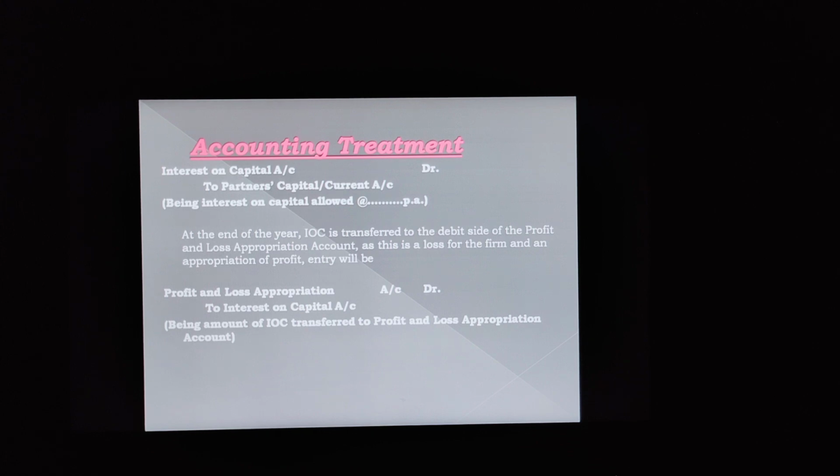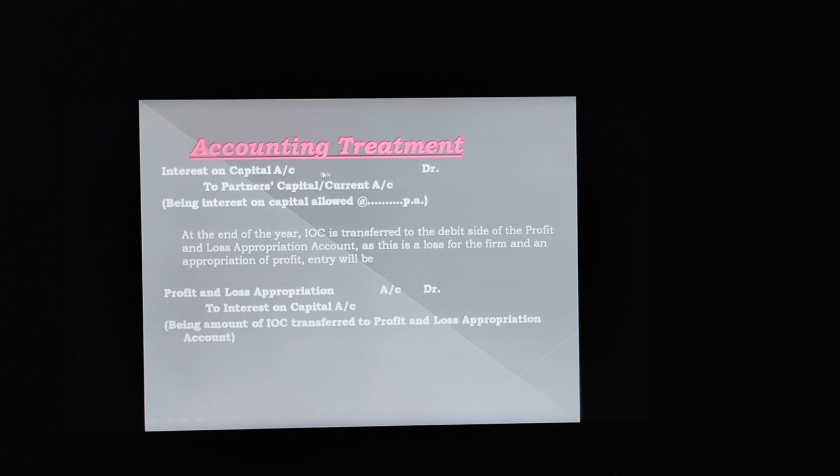So at the end of the year, interest on capital is transferred. Listen carefully, at the end of the year, interest on capital is transferred to the debit side of profit and loss appropriation account, as profit and loss appropriation account debit to interest on capital. Because this interest on capital is an expense for the firm, the firm will write it on the debit side, that is profit and loss appropriation account debit to interest on capital.